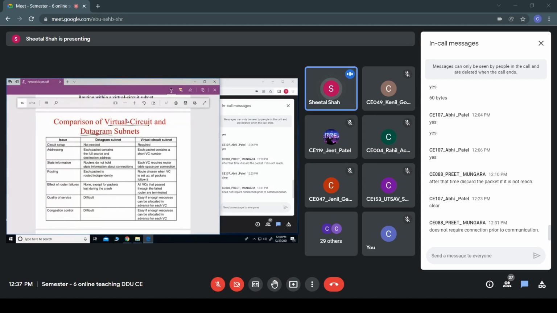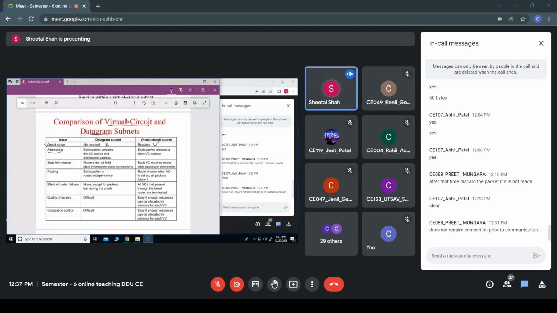So if I compare these two, the very first one is circuit setup. As we all are aware, the datagram subnet need not require any circuit setup, but the virtual circuit has to be established between the two hosts in this virtual circuit, or you can say connection oriented service.